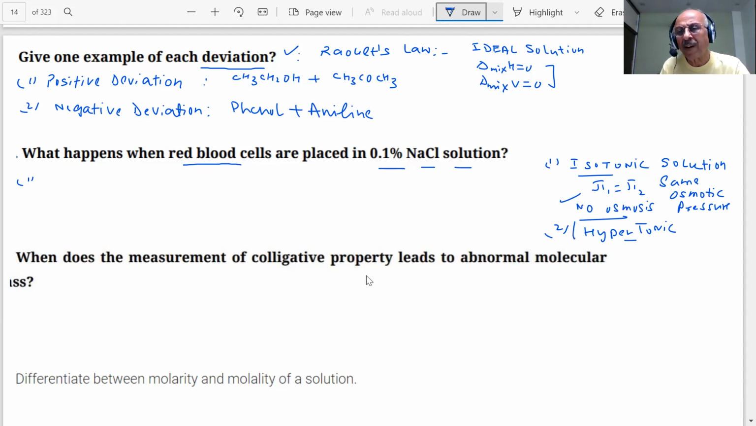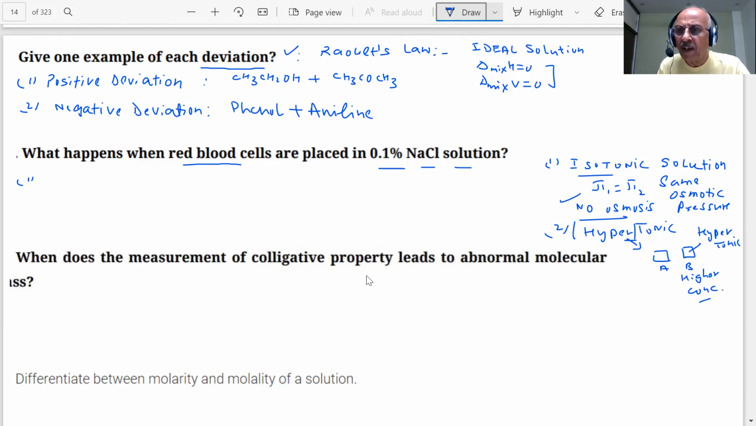What is the meaning of hyper? How do I remember? I will forget in the paper, student. Hyper is more. More what, student? Osmotic pressure? I am not talking of osmotic pressure right now. There are two solutions, A and B. If you are saying hypertonic, it means it has a higher concentration, student.